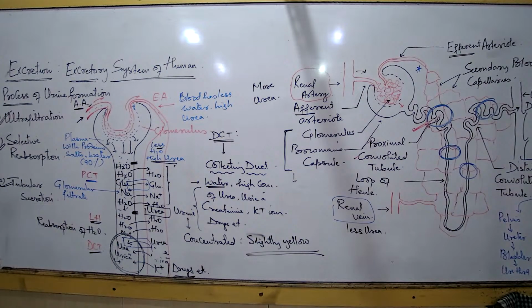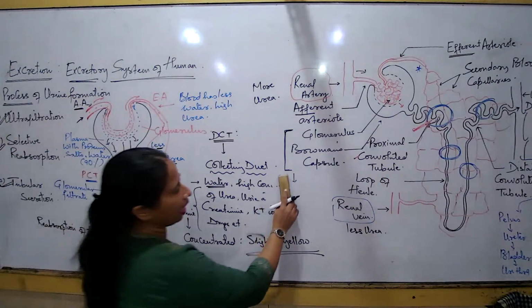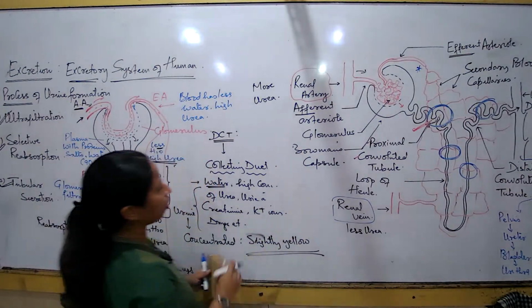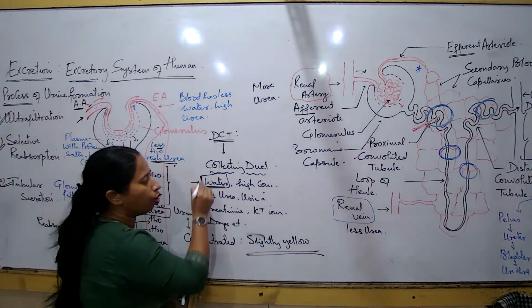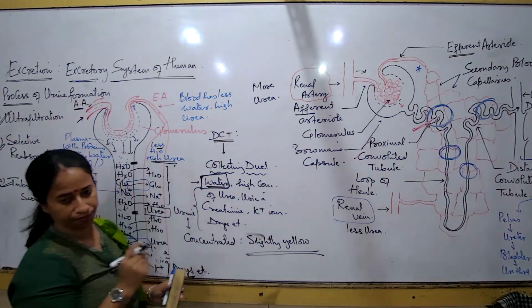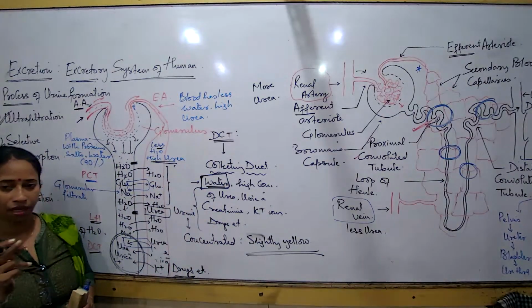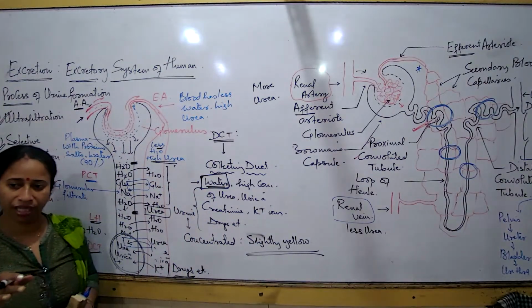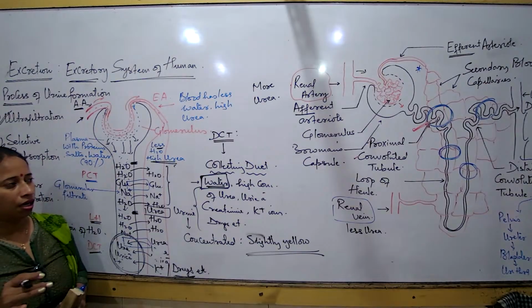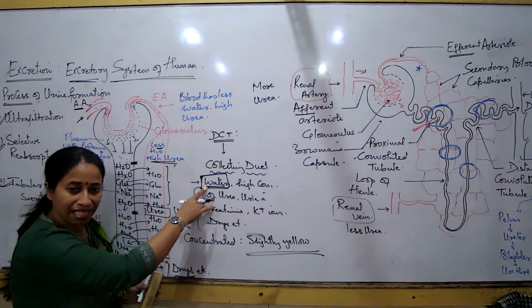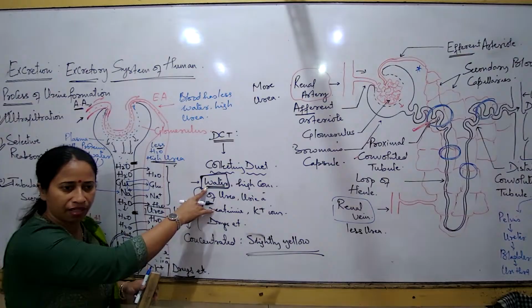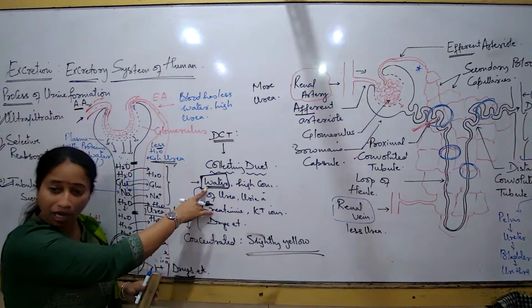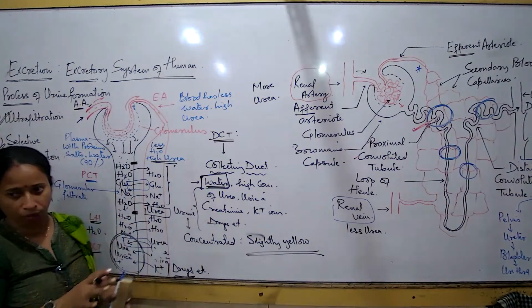Now, talking about the water content. Let me go to the concept of the water content here. If the amount of water content is more in the urine, you have to learn this. The same thing again in chemical coordination you will come across. Now if a person has a very high content of water in the urine, which is not normal.